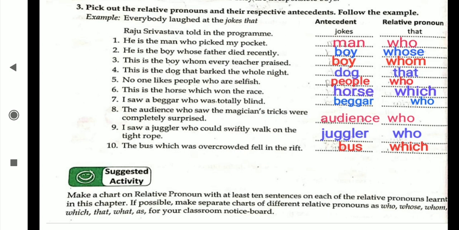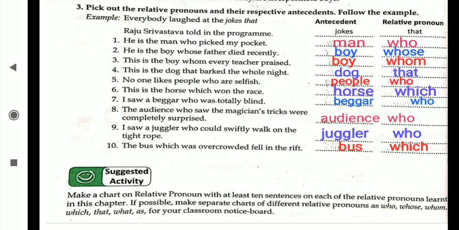I saw a beggar who was totally blind. About whom am I talking now? About the beggar. And who is the relative pronoun. The audience who saw the magician's tricks were completely surprised. Now who is seeing? Audience. About whom are we talking? About the audience. That's why audience is the antecedent and who is the relative pronoun. I saw a juggler who could swiftly walk on the tightrope. About whom am I talking now? Juggler. And for that which relative pronoun have I used? Who. The bus which was overcrowded fell in a rift. Then about the bus I am talking. That's why bus is the antecedent and which is the relative pronoun.